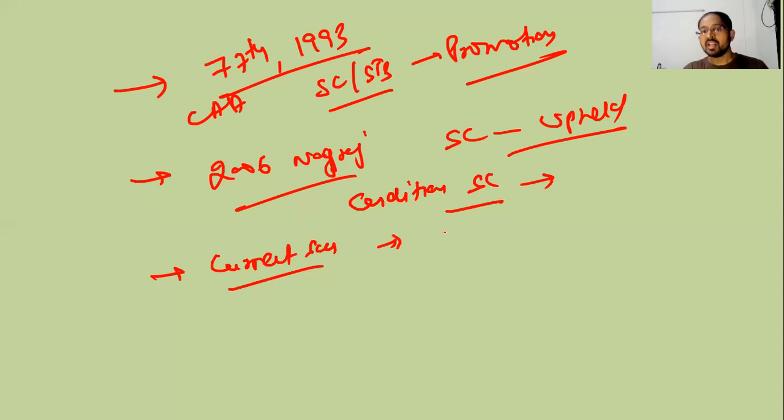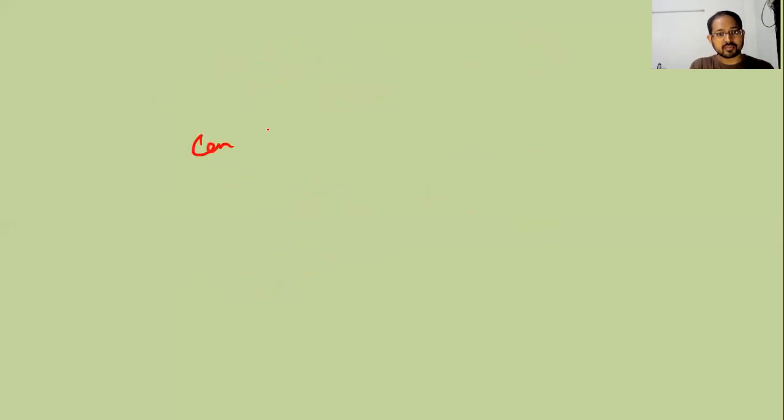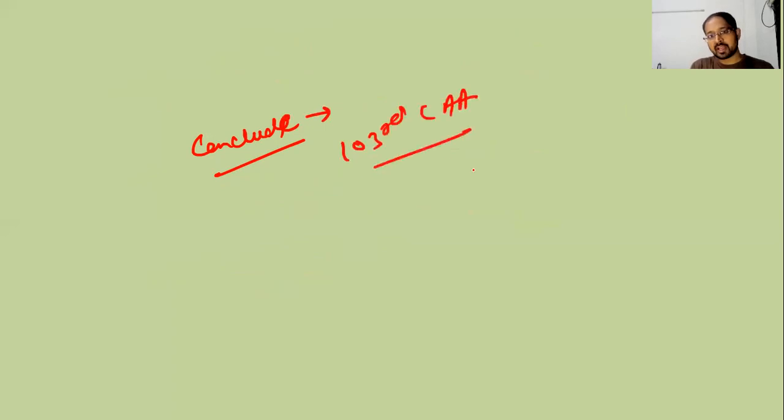Okay. Recently, the Uttarakhand government declined, and the case went to the Supreme Court, and the Supreme Court upheld the decision of the Uttarakhand government. Okay. Then you can conclude. So you wrote about the Indira Sahni case and the current scenario of the reservation. Then you can conclude with the 103rd Constitutional Amendment Act, where the government provided 10% reservation to the economically weaker sections.